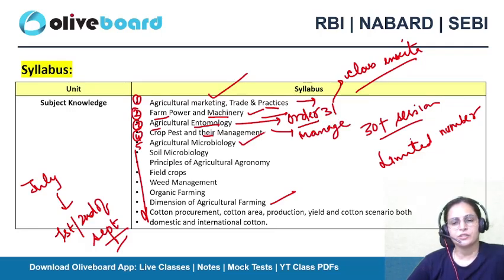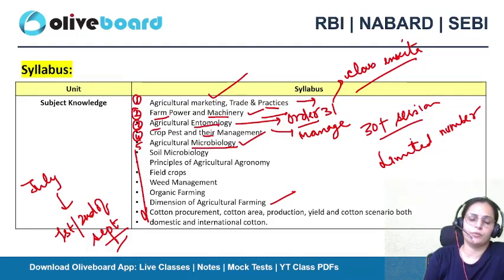Agricultural microbiology is the next part. Microorganisms, which are beneficial or not good for our agriculture practices, will be covered in detail here. After that we will be talking about the principles of agriculture economics. This topic is quite easy to do, right? Agronomy is there in your syllabus, but that is not in more depth.